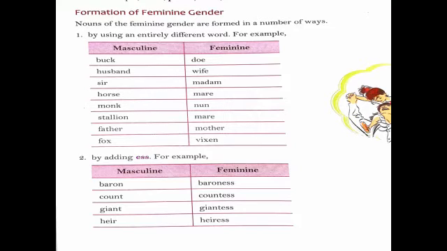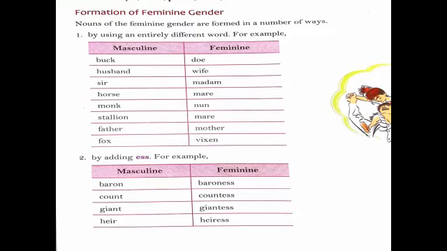So, these are the rules. A second way of forming the feminine gender is by adding a syllable ess. For example, baron, baroness. We put ess at the end. Count, countess, giant, giantess, heir, heiress.